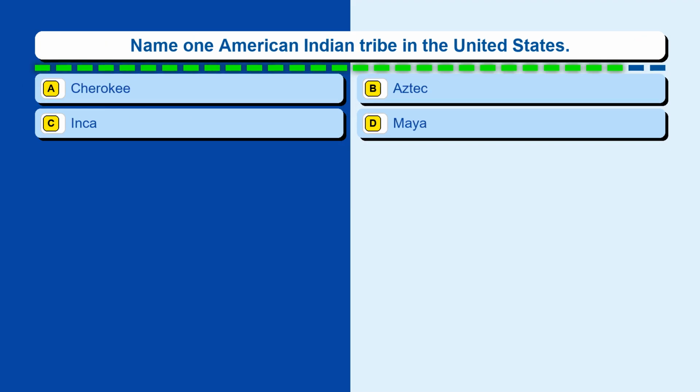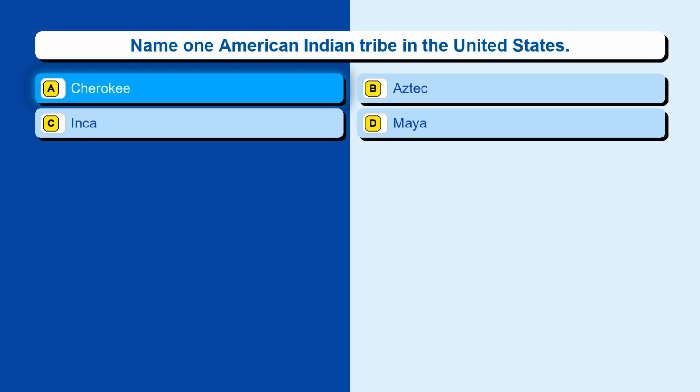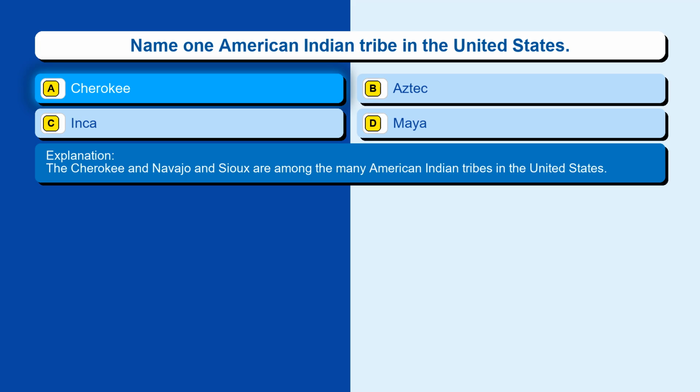Question 49. Name one American Indian tribe in the United States. Option A, Cherokee. Option B, Aztec. Option C, Inca. Option D, Maya. The correct answer is option A, Cherokee. The Cherokee and Navajo and Sioux are among the many American Indian tribes in the United States.